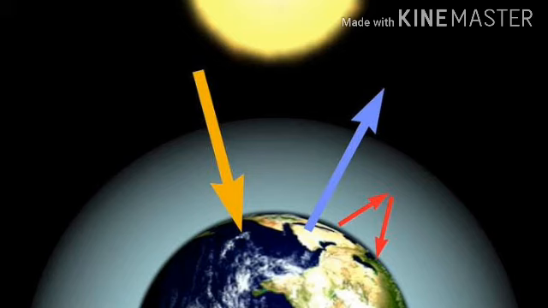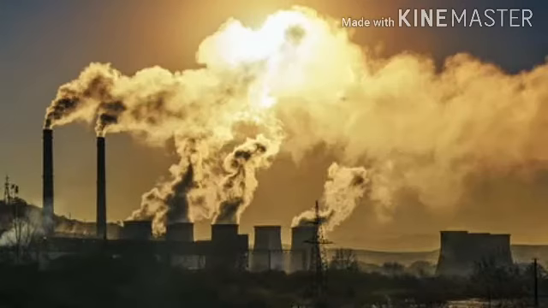It is quite challenging to control global warming. However, it is challenging, but it is not impossible. The first step to solve global warming is that we have to identify the causes of global warming. Therefore, we can understand what we have to do to stop global warming. So here come the causes of global warming.